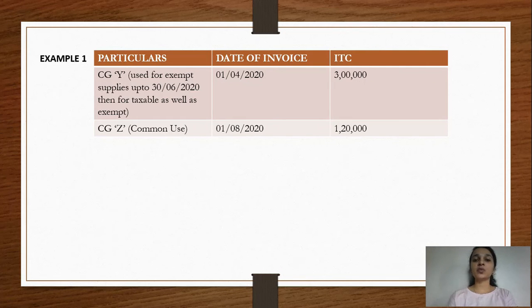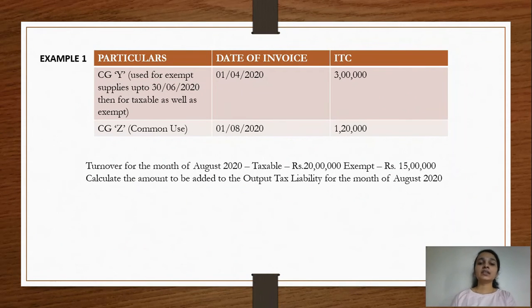The date of invoice is 1st of August 2020, and the ITC on capital good Z is 1,20,000. Now the turnover for the month of August, taxable is 20 lakh, exempt is 15 lakhs. You have to calculate the amount which has to be added to the output tax liability for the month of August.